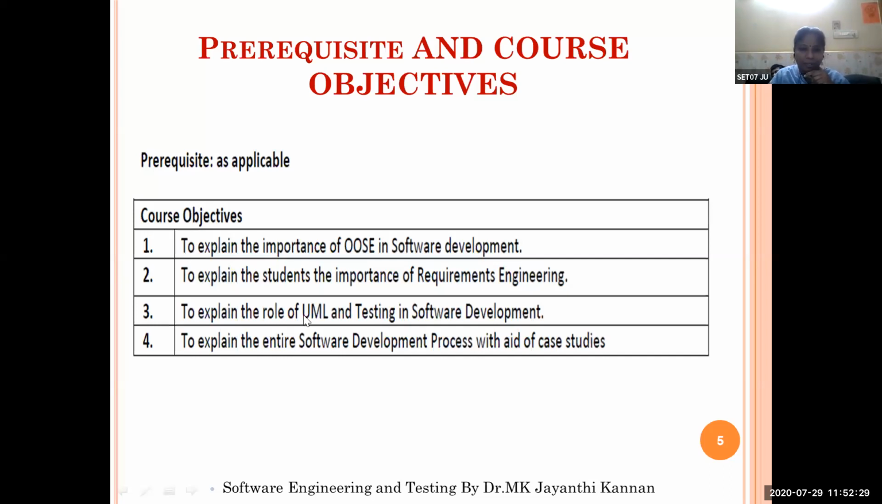to explain the importance of object-oriented software engineering in the software development process. So it means how we are going to use the object-oriented software engineering methods, structures, and methodologies in developing the software. Because in this subject, we are going to study about the various software engineering methods, techniques, logics, rules and regulations, and testing methods. And the second course objective is to explain the students the importance of requirements engineering.